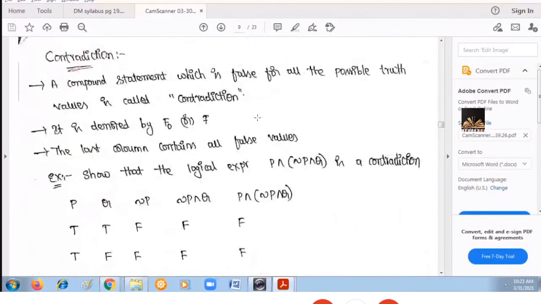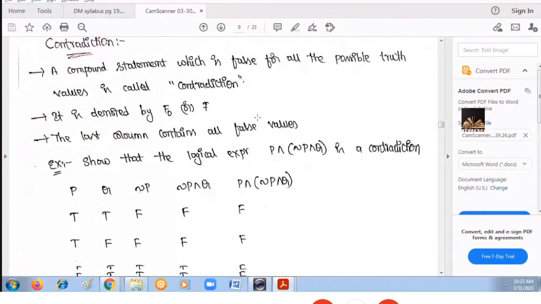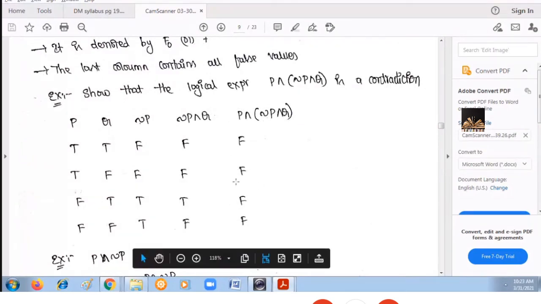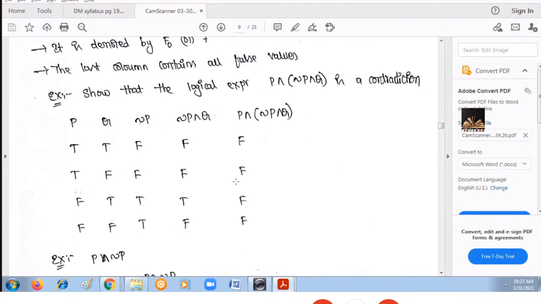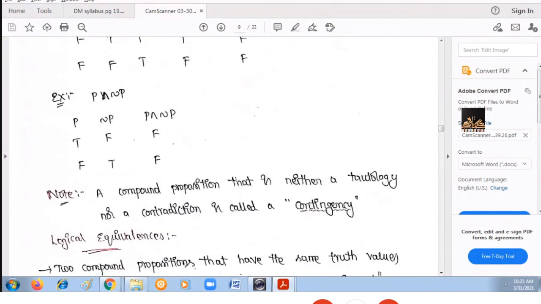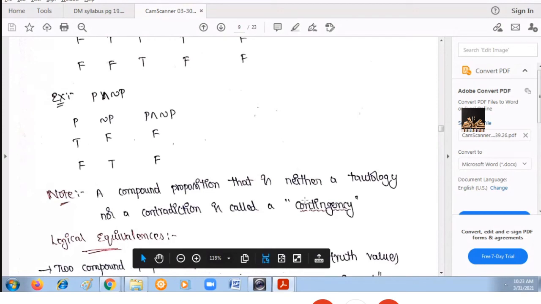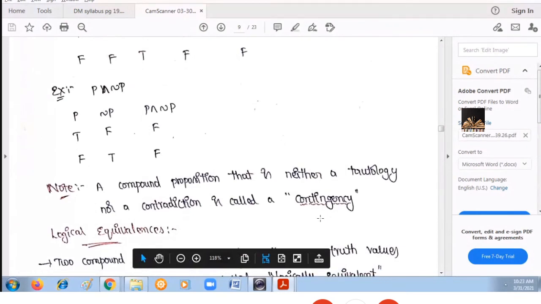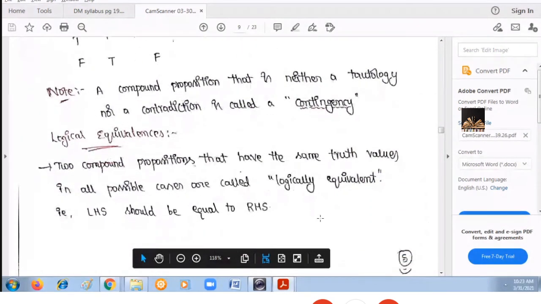Now, when you see this tautology and contradiction, for tautology, the last column is giving you all the true values. For contradiction, it is giving you all the false values. Let us assume that for any compound proposition, when you design the truth table, if your resultant column is giving you a combination of true and false values, then that is known as contingency. If it is all true values, then it is a tautology. If it is all false values, contradiction. In other cases, we'll call that proposition a contingency.